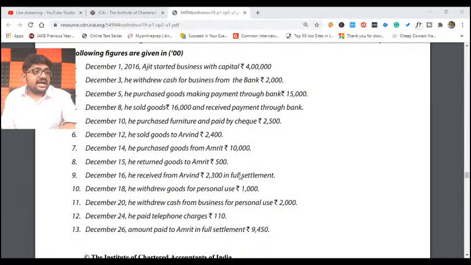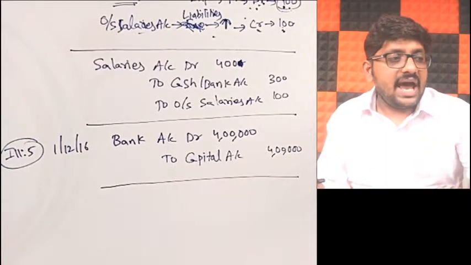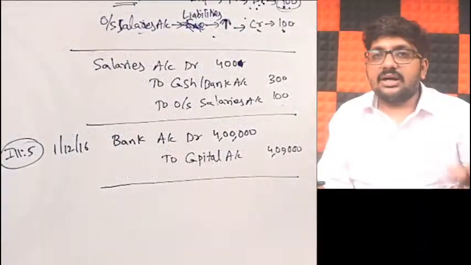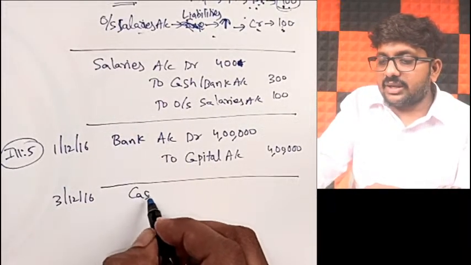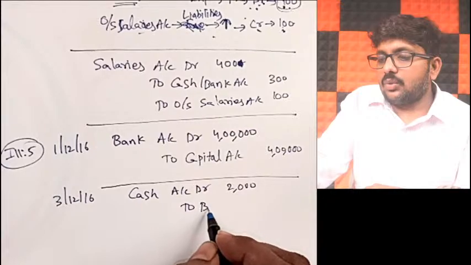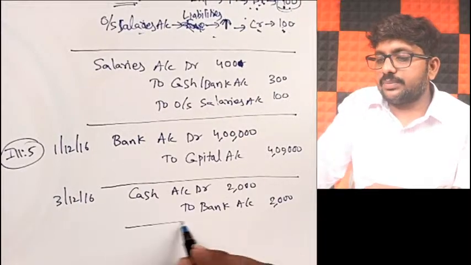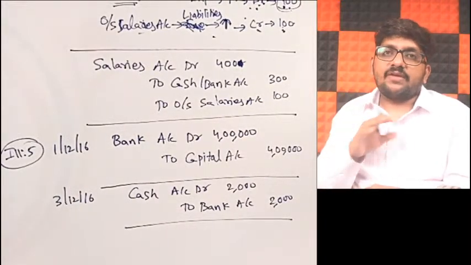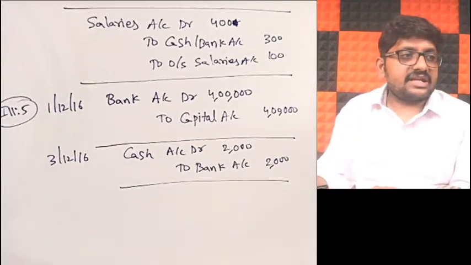What is my second transaction? He withdrew cash from the bank for the sake of business only, 2000 rupees. So he went to the bank account and withdrew 2000 rupees for business, and that too on which date? December 3rd 2016. He went and withdrew the money. So cash account debit 2000 to bank account. From the bank account, cash account debit to bank account 2000 rupees. From now on we will assume one thing: if nothing is told, I assume that it is to be bank account. That's my second transaction.